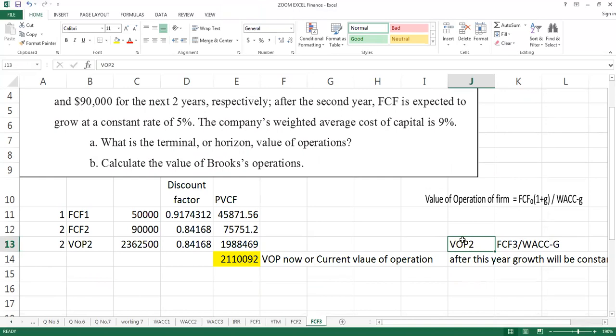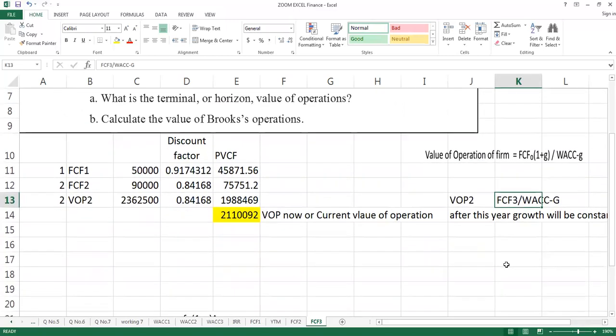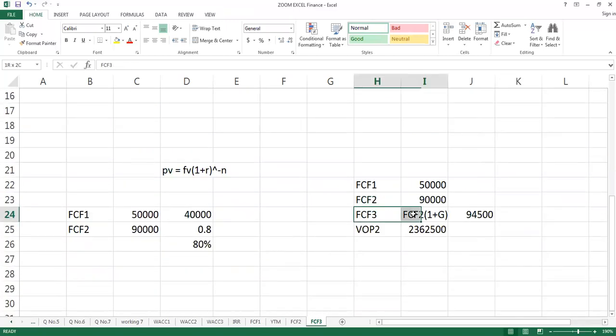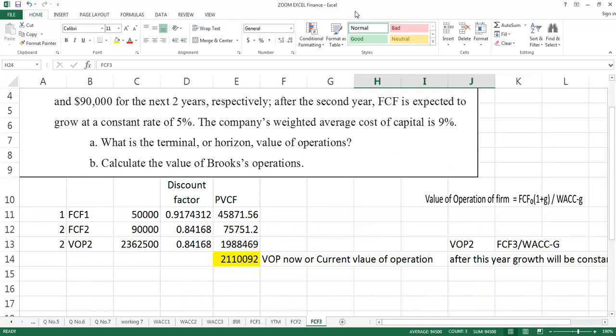To calculate the value of operation of the second year, I need the free cash flow of the third year. This was the crucial part, and I tried to explain here how to calculate the free cash flow of the third year. Once this cash flow is clear, then you can apply the formula and get the value as given here. I hope that in case you get confused anywhere, you can put a question and practice it again so that your concept is clear. Have a good time. Thank you.